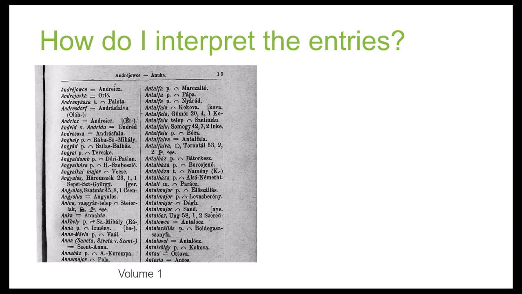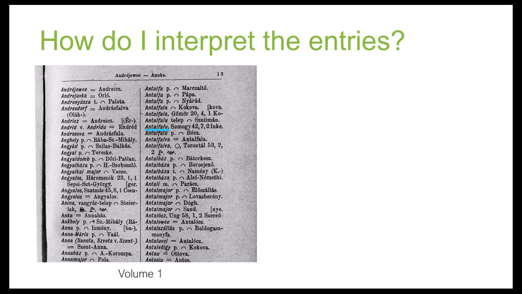So now that you know how to access the entries, how do you interpret them? So again, Volume 1 is a list of all the places in Volume 2, listed alphabetically. So if we were interested in Antalfalu as our place name, notice that there are several places of the same name, so you have to be a little bit careful on which one you want.